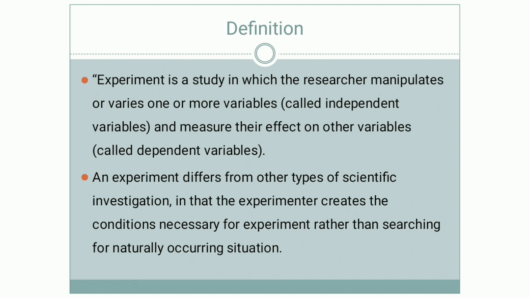Now let us understand the meaning of experiment. What is an experiment? An experiment is a study in which the researcher manipulates or varies one or more variables, called independent variables, and measures their effect on the other variable, called the dependent variable.